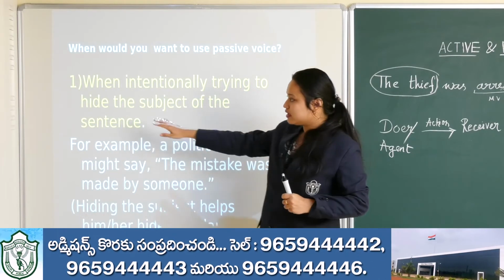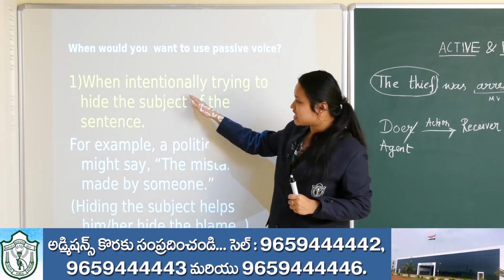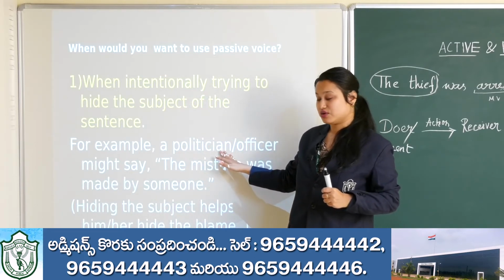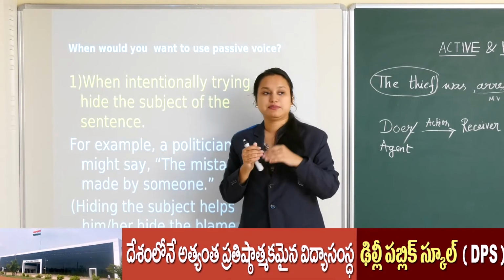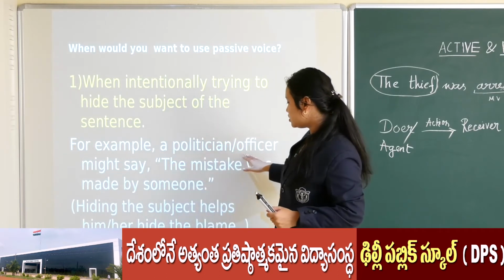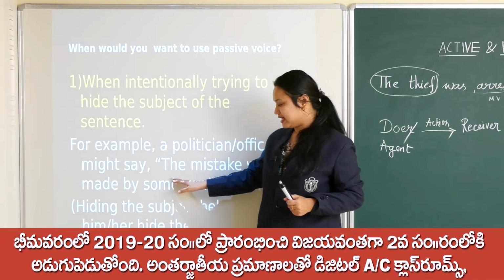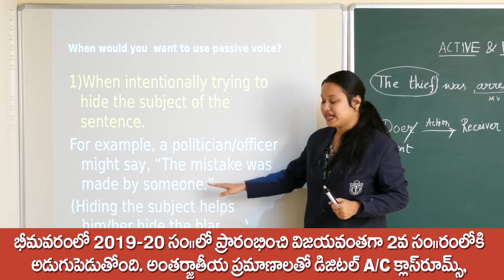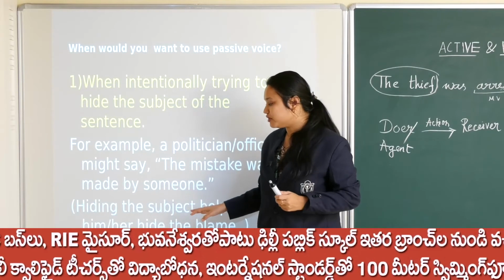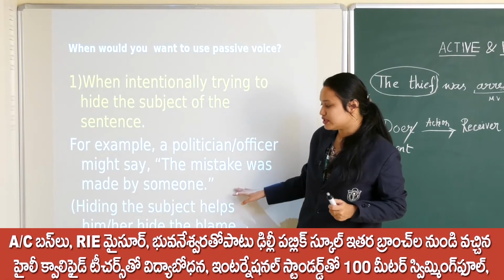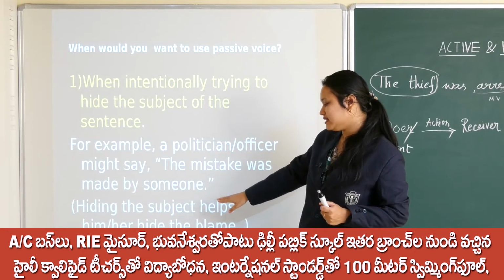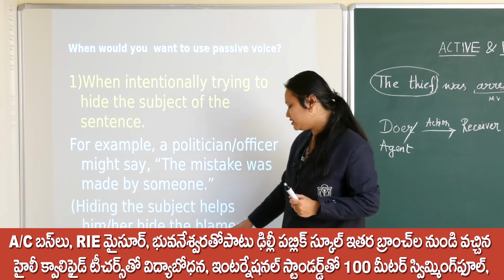So the first one is when intentionally trying to hide the subject of the sentence. Okay, let's see the example first. A politician or official might say, the mistake was made by someone. Okay, the mistake was made by someone. So here what is he doing? He is hiding the subject. It helps him or her hide the blame.